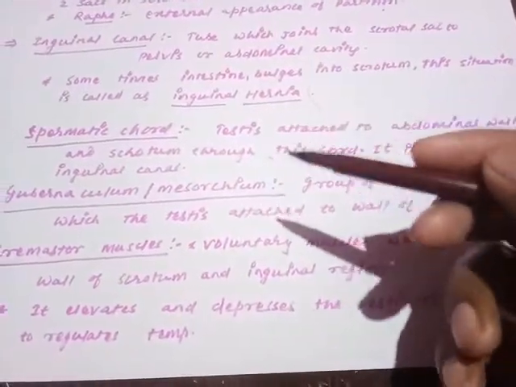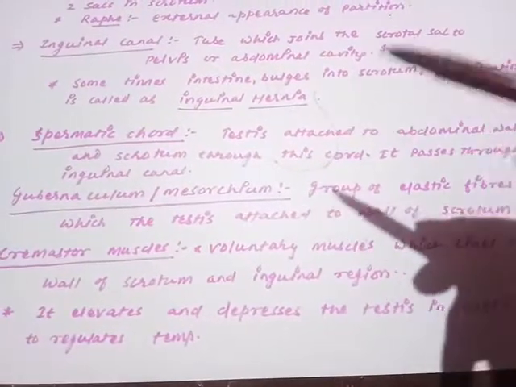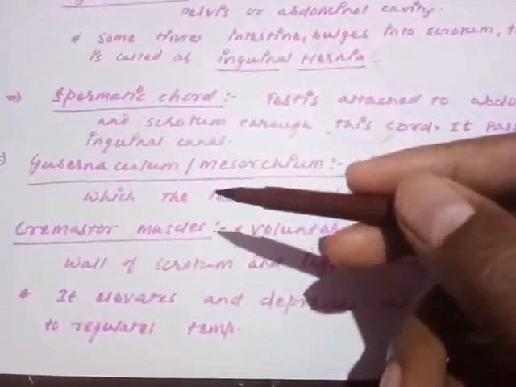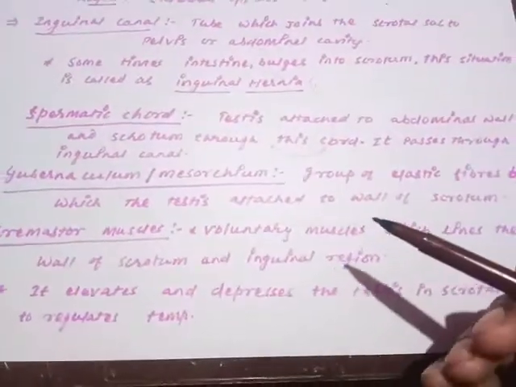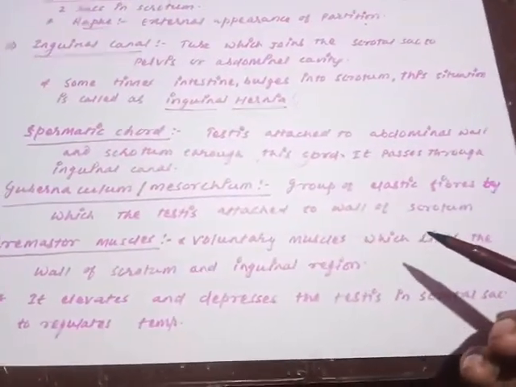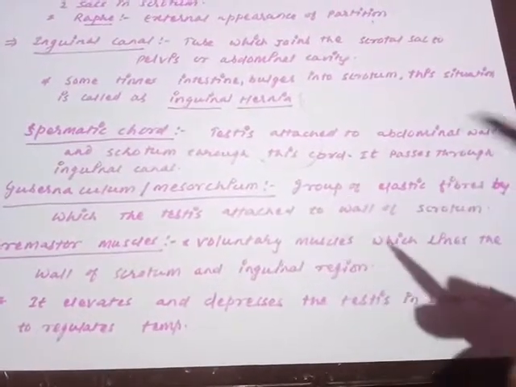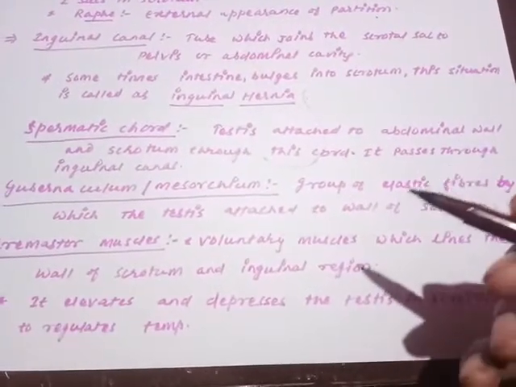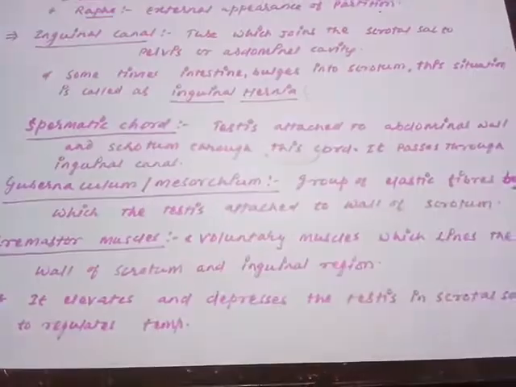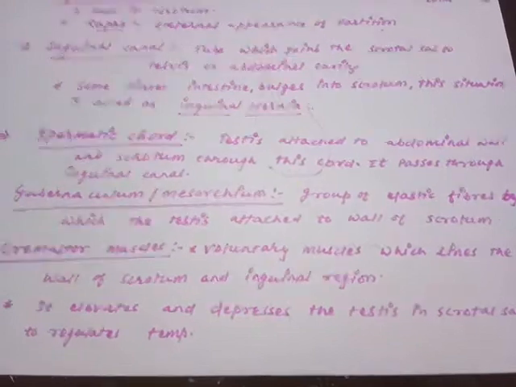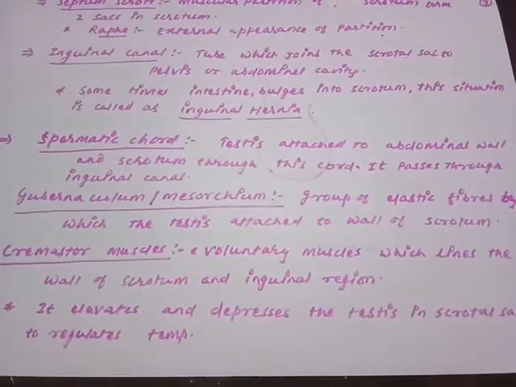So the spermatic cord is that connective by which it joins to the abdominal cavity as well as to the scrotum. One important term, the gubernaculum or mesorchium. Mesorchium or gubernaculum is once again the group of elastic fibers by which the testis joins to the scrotal sac. Are you getting my point? Gubernaculum or mesorchium are the group of elastic fibers by which testis joins or attaches to the